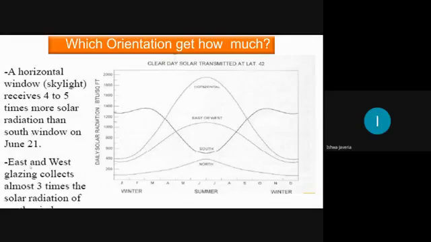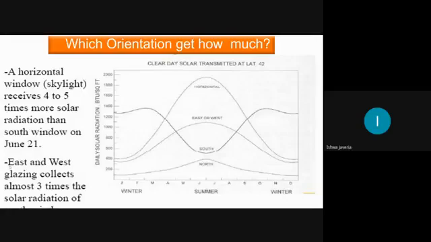The writer is saying over here in the book that if we provide a horizontal window on our roof, that will be equal to providing the window on June 21. So this is the maximum horizontal. This is the maximum heat gain provided by the horizontal roof window if we provide it on our rooftop.